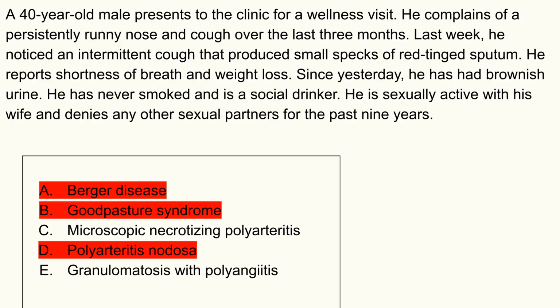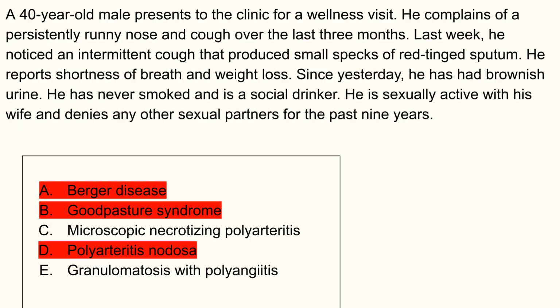Okay, so we're left with B, C, and E, and this is where it gets harder. These choices are pulmonary renal syndromes with similar patient presentations. Let's look at Goodpasture syndrome, choice B. That's wrong. For Goodpasture to be correct, it will be hemoptysis and renal failure in isolation. Period. No upper airway involvement, no fever, no arthralgia, no purpura, no constitutional symptoms. Our patient has constitutional symptoms, weight loss. So you know it's wrong.